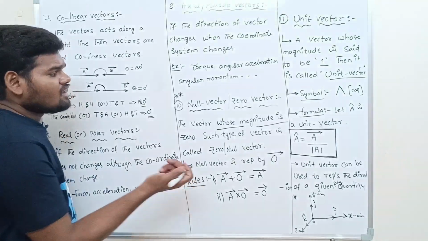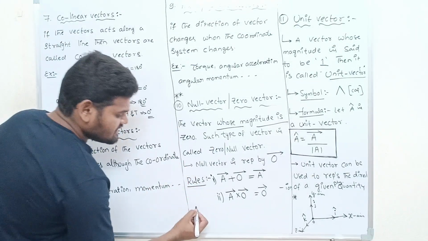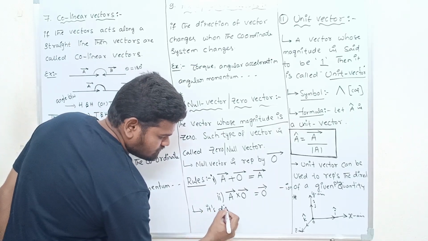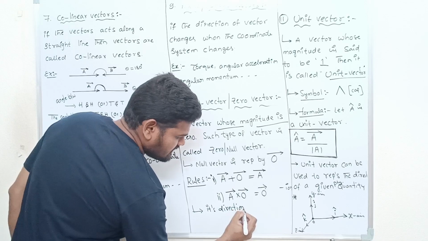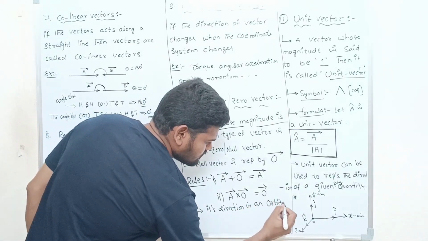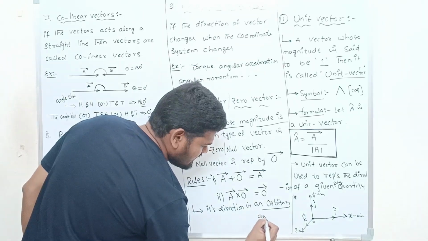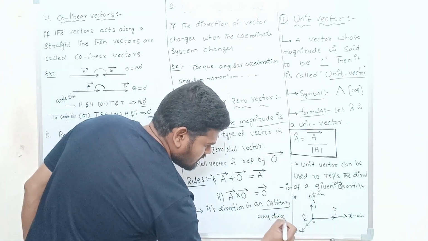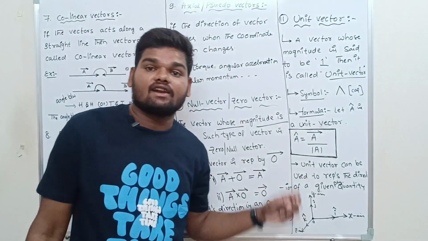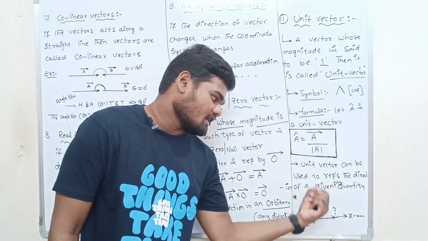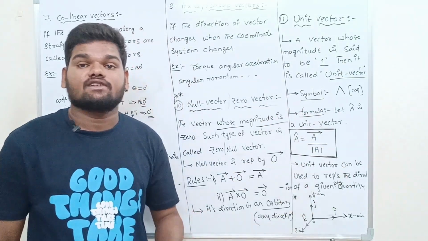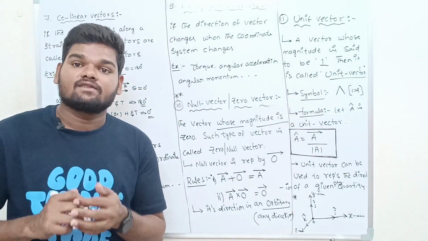Now what is the direction of the null vector? It has an arbitrary direction. Arbitrary means any direction. But the unit vector represents one particular direction, either positive x, positive y, or positive z, negative x, negative y, negative z, whatever it is. Okay, are you getting? Right.